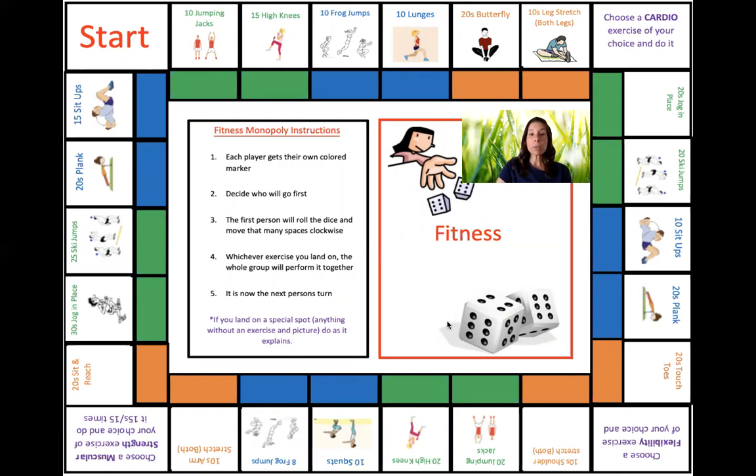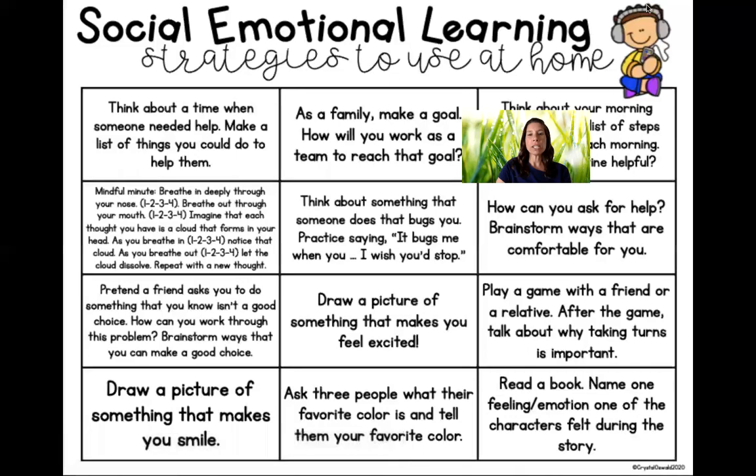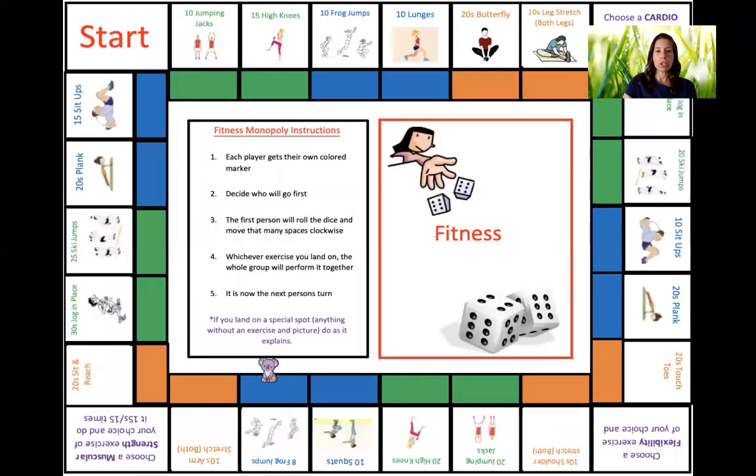But play this with a friend or family member. It'd be fun. And then the last one for Boredom Busters is our social emotional learning. And you can pick one of these and do one, and it would be really fun. Okay, so I hope that made sense for you.